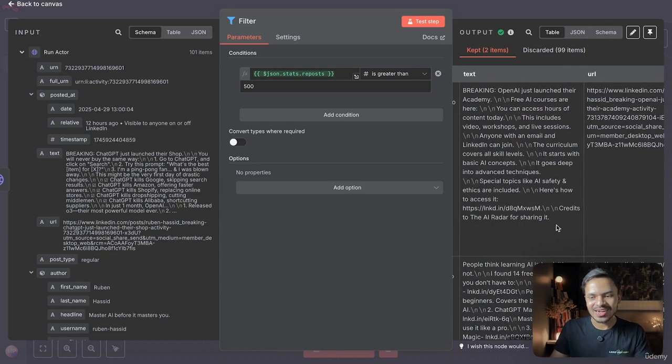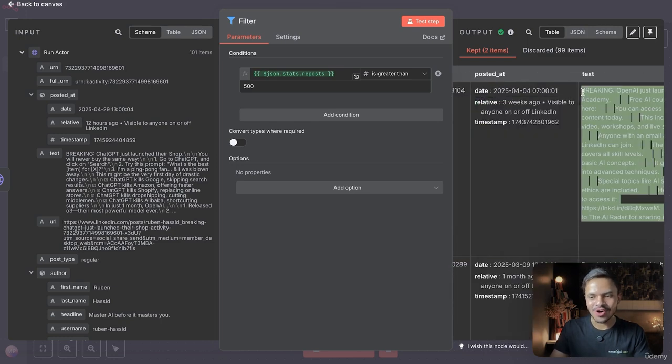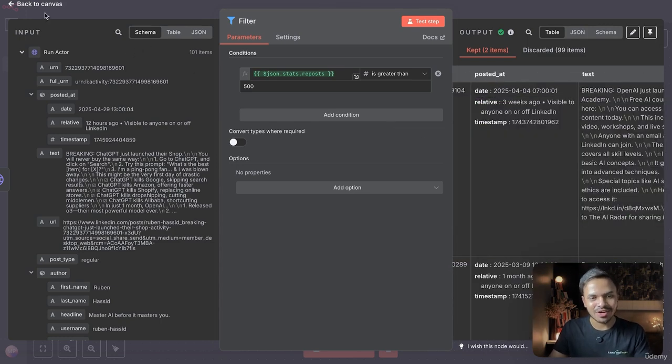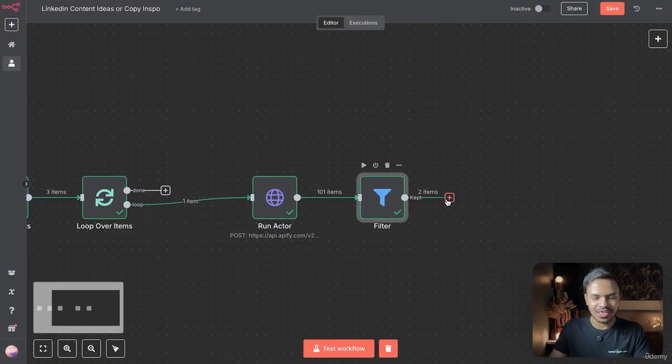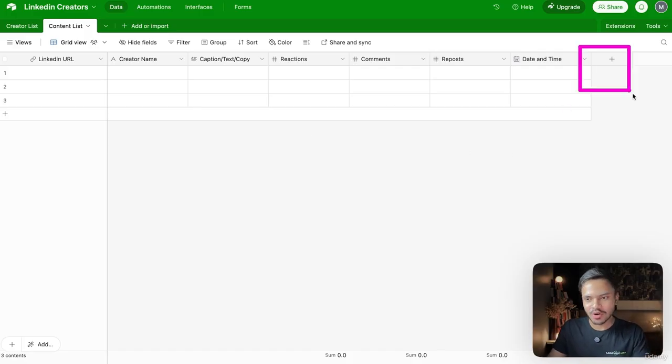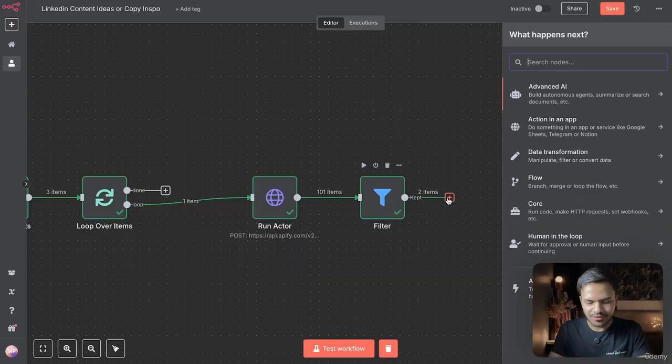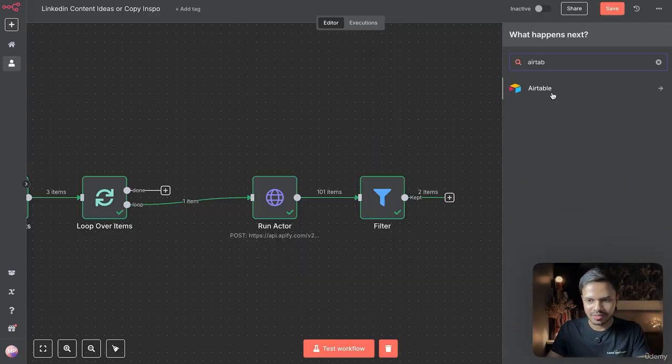I have seen that on LinkedIn, copy is everything, like copy matters the most. Then after comes image or video. So that's why I'm not using a video here, and that's why I'm not adding an extra column for image or video URL. So we want to store all of this information to our Airtable.